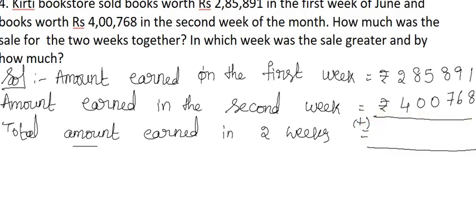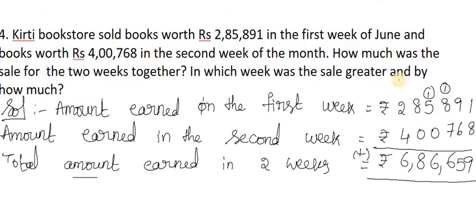so add all these numbers. 1 plus 8, 9, yes. 6 plus 9, 15. 8 plus 1, 9. 9 plus 7, 16. 5 plus 1, 6. 8 plus 0, 8. 2 plus 4, 6. So how much money she earned in these 2 weeks? 6,86,659.